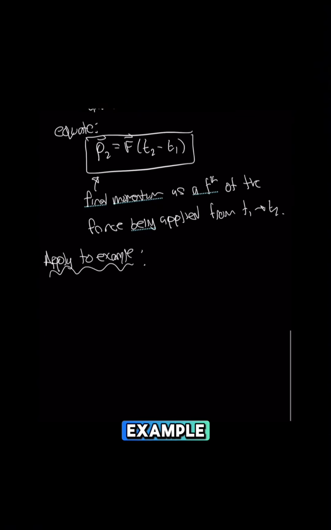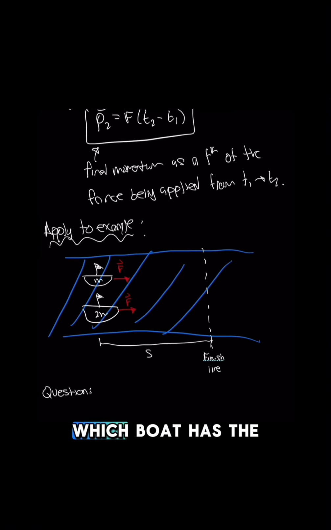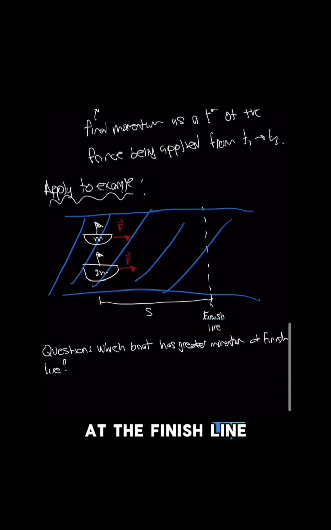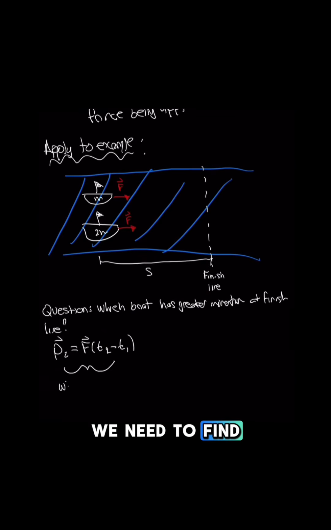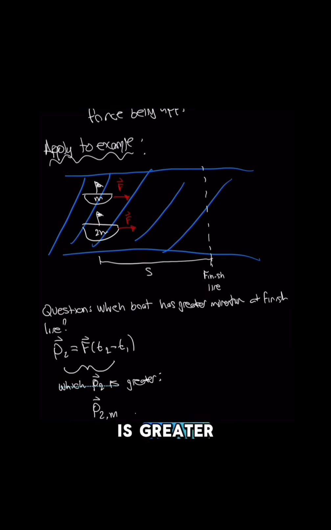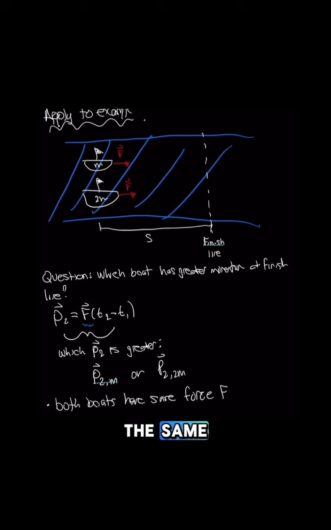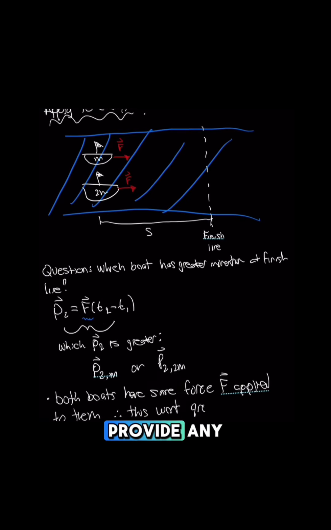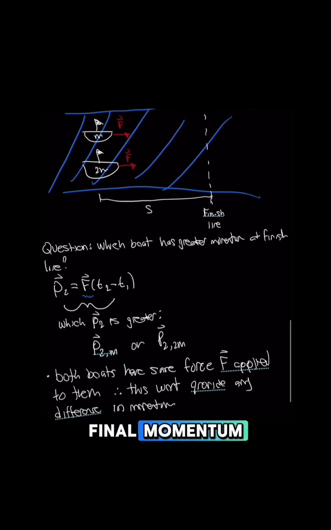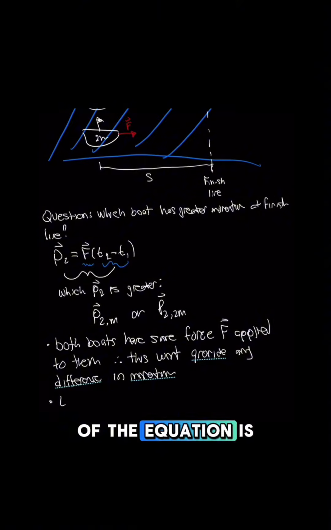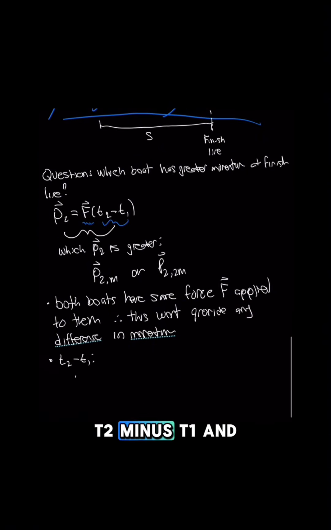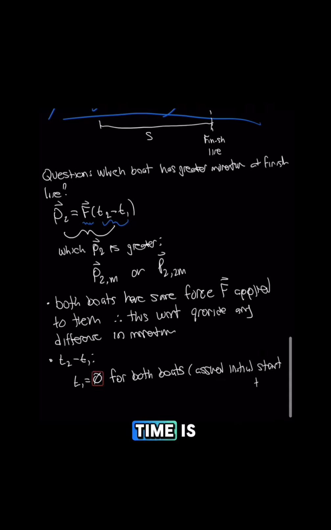If we apply this to our example, remember the question that we want to solve is which boat has the greater momentum at the finish line. With the equation we just found, we need to find which momentum P2 is greater, P2 for the boat of mass m or P2 for the boat of mass 2m. We could first start by identifying that both boats have the same force applied, so this won't provide any difference in the final momentum. The second portion of the equation is the change in time, T2 minus T1, and we know for both boats T1 is equal to 0. We can assume that the initial start time is the same, and T2 is the unknown.